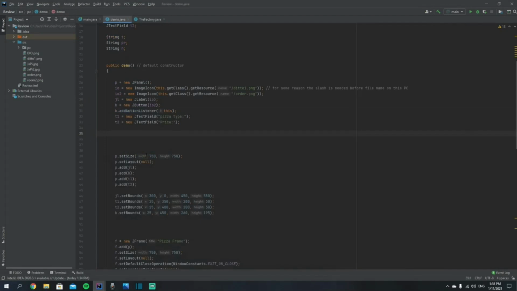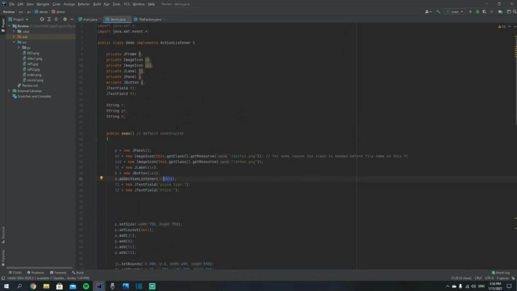You can see this also being used in other situations, such as over here with our GUI. We have buttons that are adding action listeners, and the this is being used to refer to this class. Same thing with these two thises. We are getting image icons for this class, as there could be, for example, multiple ones. It is referring to this class specifically, where then it's getting the resource of the picture.